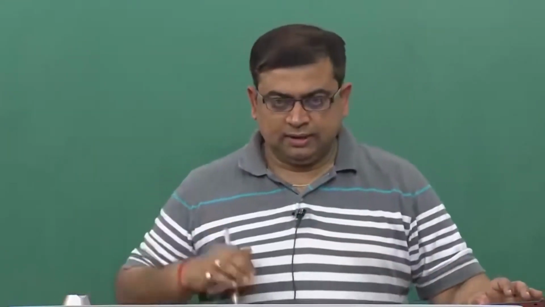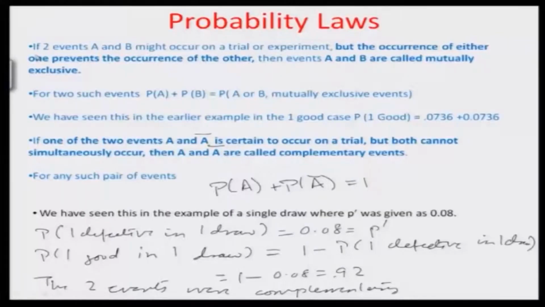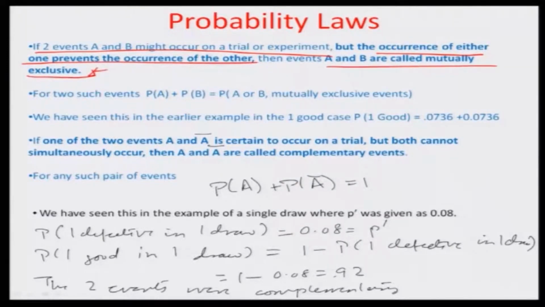Today we will be talking a little differently. We will actually talk about mutually exclusive events. So if two events A and B occur on a particular experiment or a trial, and further the occurrence of either one prevents the occurrence of the other, then the events A and B are called mutually exclusive. For example, we were talking about the percentage defectives and a defective piece. So in two draws, either there can be 0 defective or 1 or 2. Let us consider the one defective case.